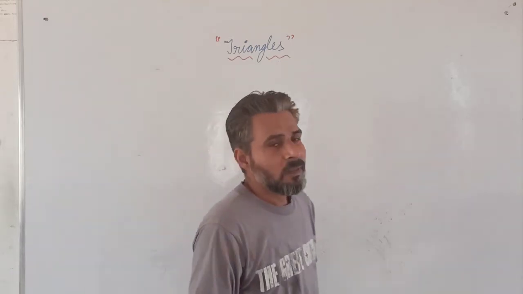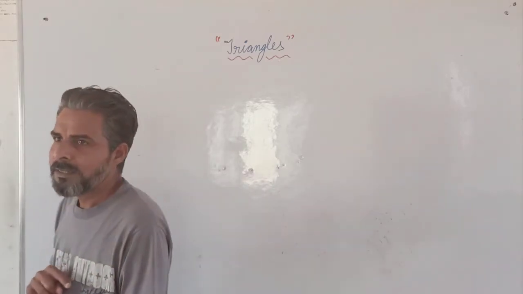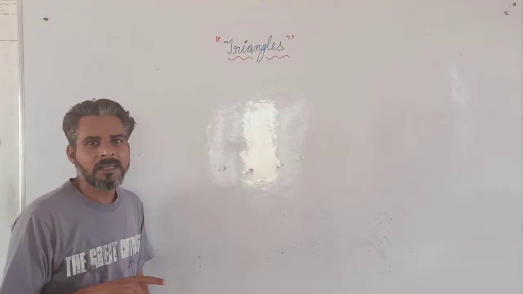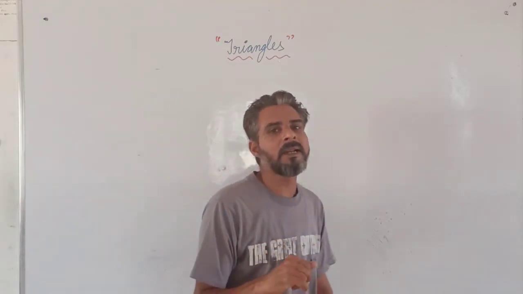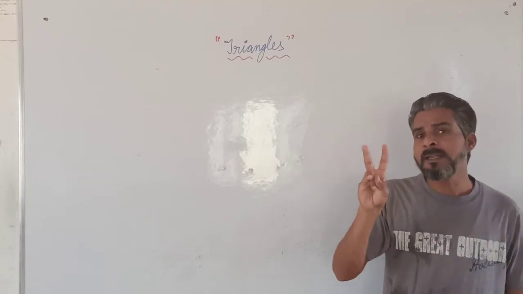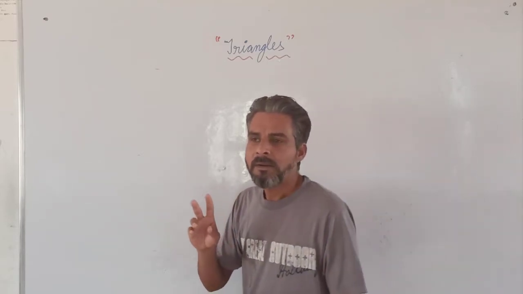First of all, we can classify the triangles on the basis of two types. The first one is on the basis of the sides. If all the sides are equal, then the triangle is known as an equilateral triangle. If any two sides are equal, then the name is isosceles triangle.